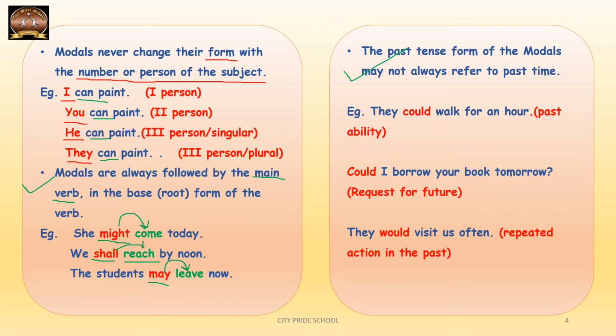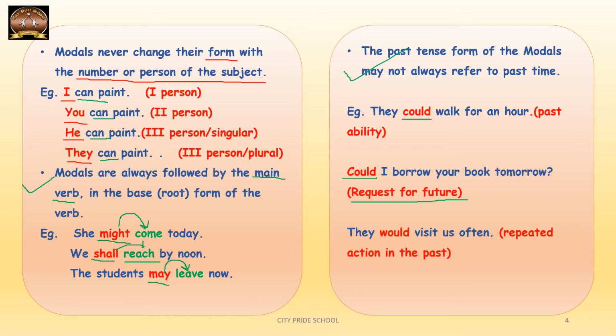Example, they could walk for an hour. Even though could seems to be the past tense of can, here it is used to show past ability. It is indicating the past ability of those people. The second example is, could I borrow a book here? Could here is being used to make a request for the future.